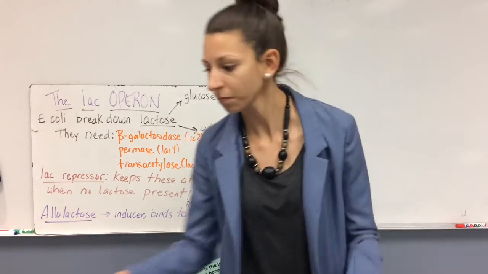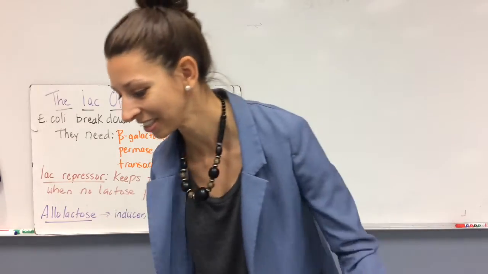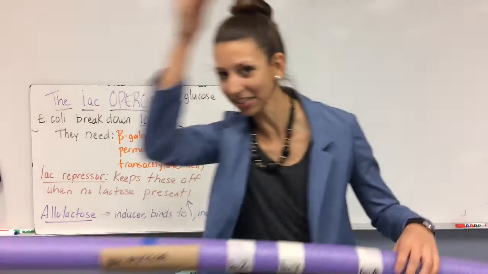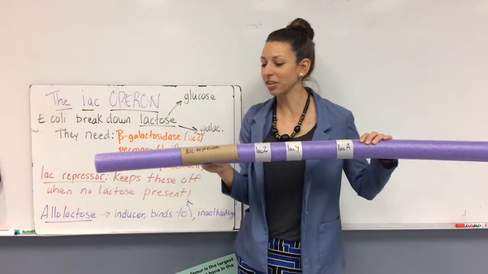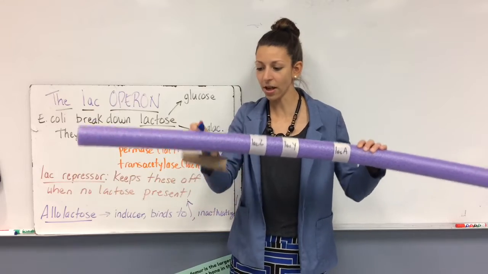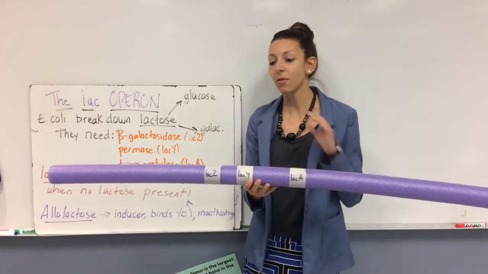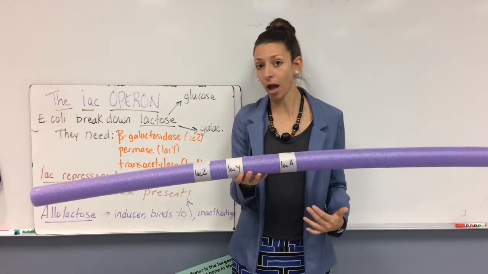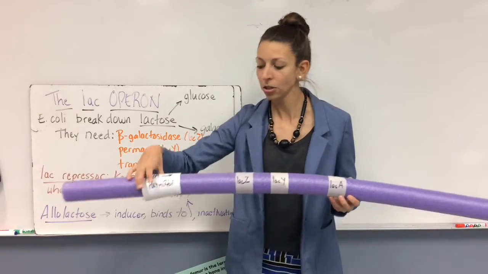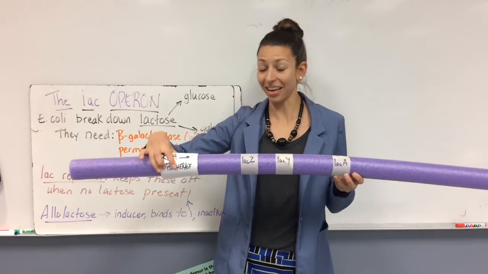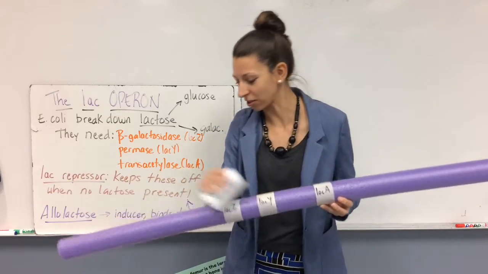What it's going to do is it will bind to, here's my allolactose, okay? My allolactose is going to bind to my repressor, there you go, and then the repressor will leave our particular operon, and then we can actually have an easier time for RNA polymerase to attach to the promoter and then continue transcription.